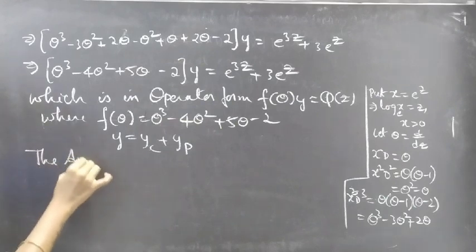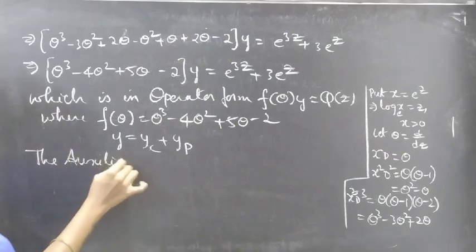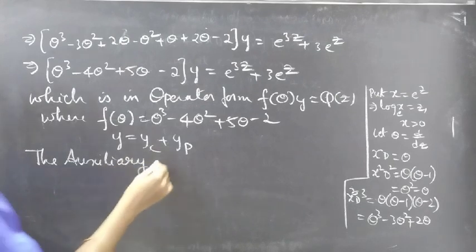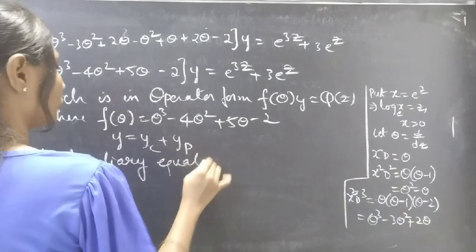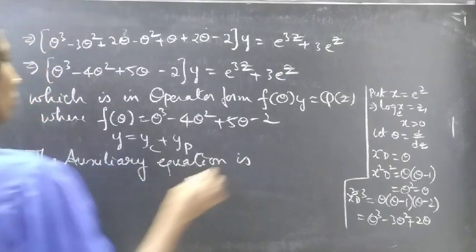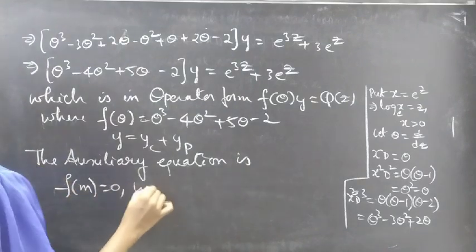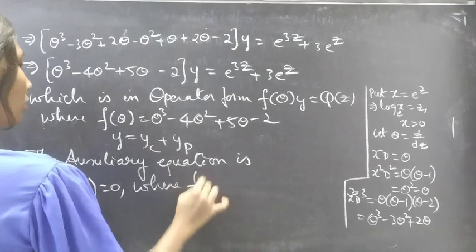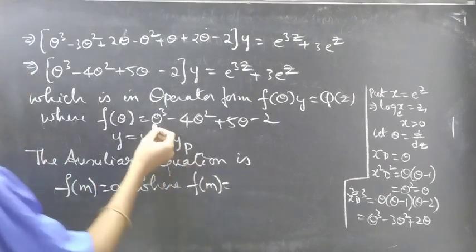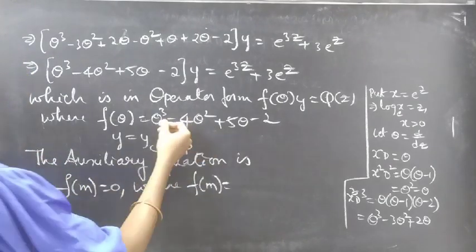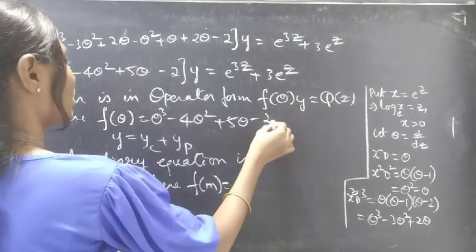The auxiliary equation is f of m equals 0, where f of theta is theta cube minus 4 theta square plus 5 theta minus 2, right?